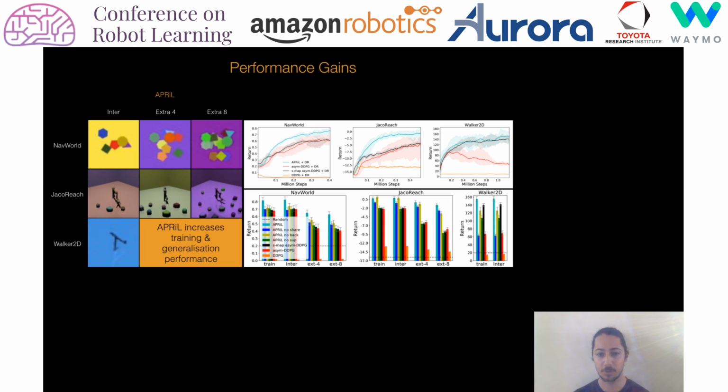The learning curves on the top right demonstrate that APRiL strongly outperforms all baselines during training, except for Walker 2D, where it matches the observation state mapping baseline. We then evaluated each method on unseen held-out domains with increased clutter. As seen in the bottom right, APRiL's generalization ability far exceeds that of the baselines, which the ablations show is thanks to its attention module.